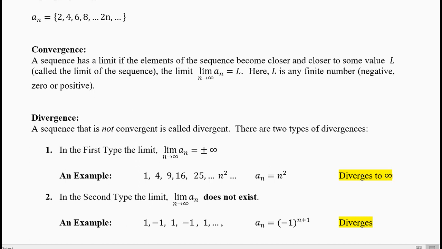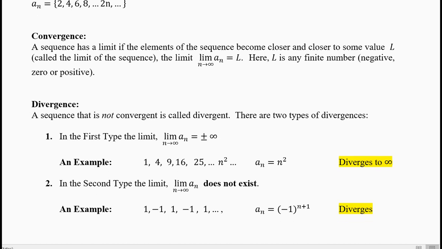And then we say the sequence converges to that finite limit L. L can be a negative number, or it can be a positive number, and many times it is 0 also. So all three are possible: negative number, 0 and positive number. But it cannot be infinite. It has to be a finite number. The finite number can be big or small depending on the situation and the human perception. Big and small are human perceptions.